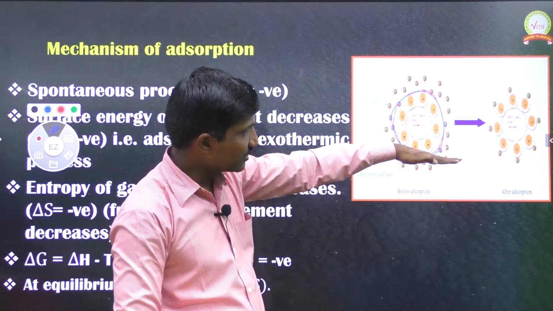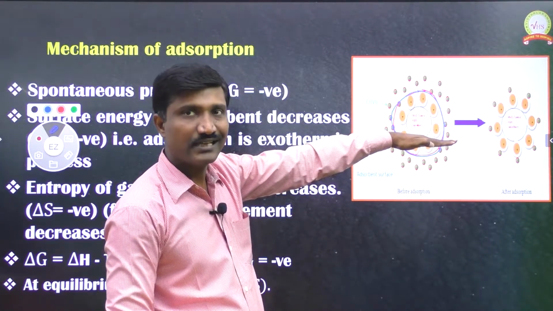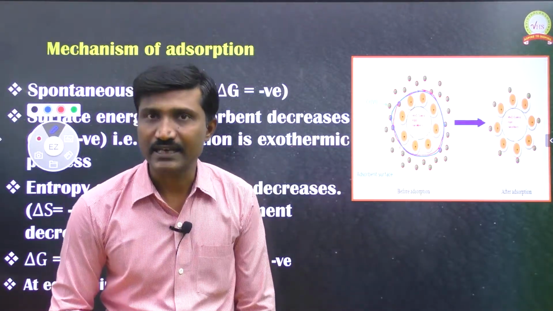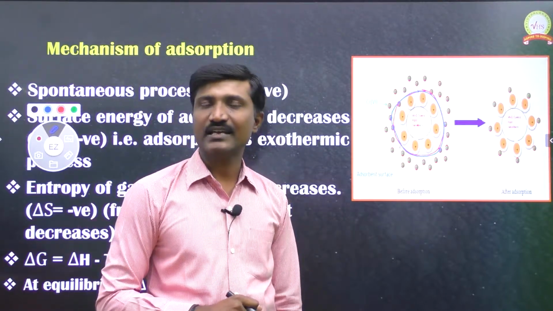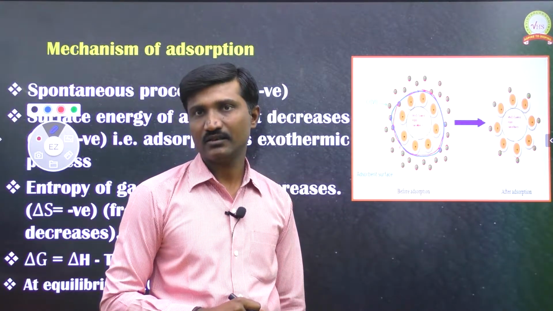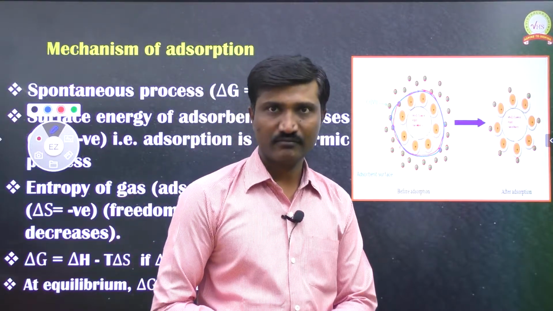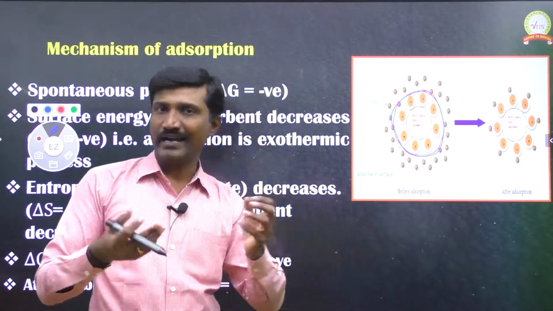When these gas molecules come and occupy the adsorbent surface, their movement is restricted. Due to the restriction of movement, randomness also decreases. If gas molecules move freely, they show more randomness.